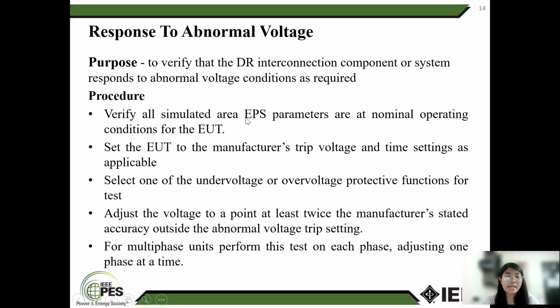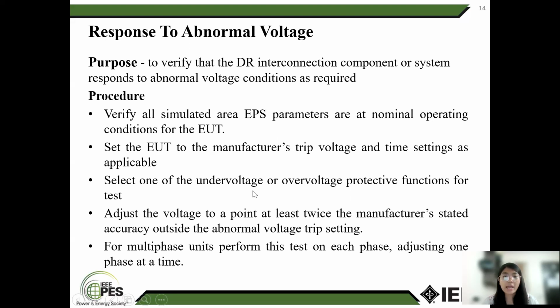Verify all simulated area EPS parameters are at nominal operating condition for the EUT. As needed, adjust the EUT to the manufacturer trip voltage and trip parameter. Make sure that you specify voltage and time setting as applicable.